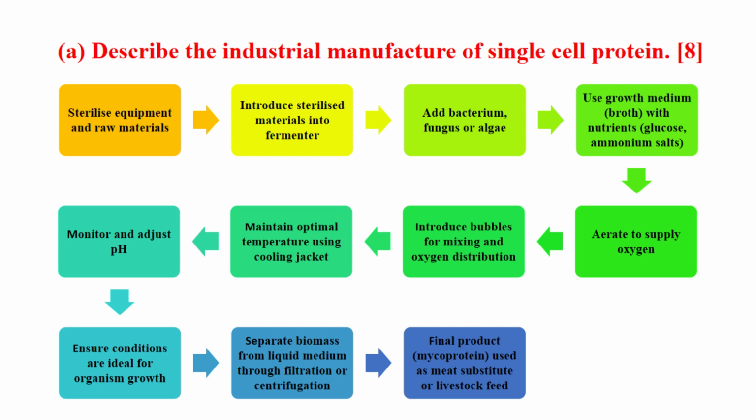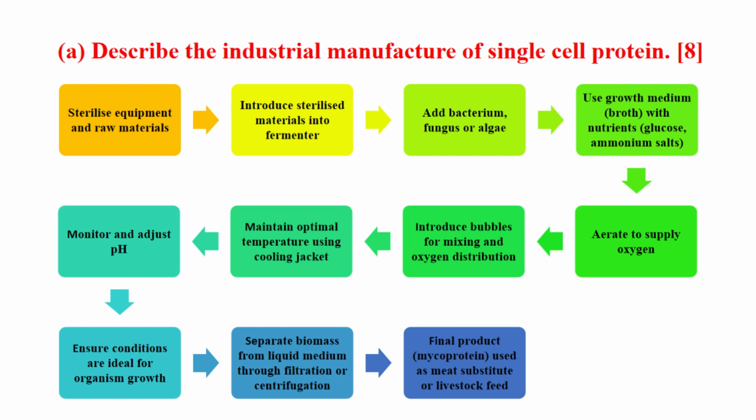The process begins by sterilizing all equipment and raw materials to ensure a contaminant-free environment. Once that's done, it's crucial to monitor and adjust the pH to create the ideal conditions for our microorganisms. Next, we introduce sterilized materials into a fermenter. Here, maintaining an optimal temperature is key, often achieved with a cooling jacket.